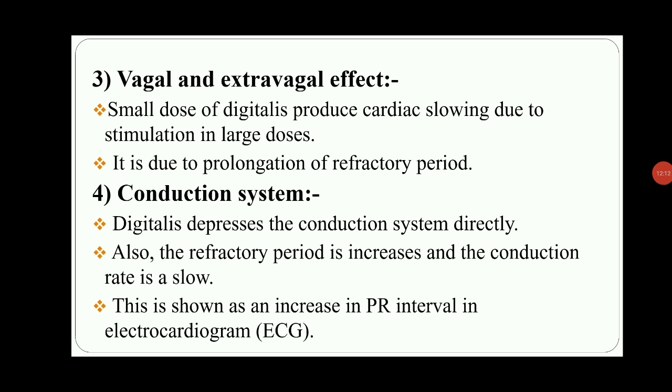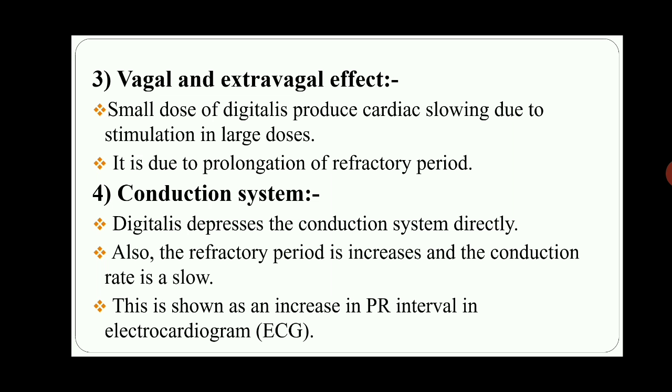Digitalis glycosides depress the conduction system directly. Also, the refractory period increases and the conduction rate is slow.